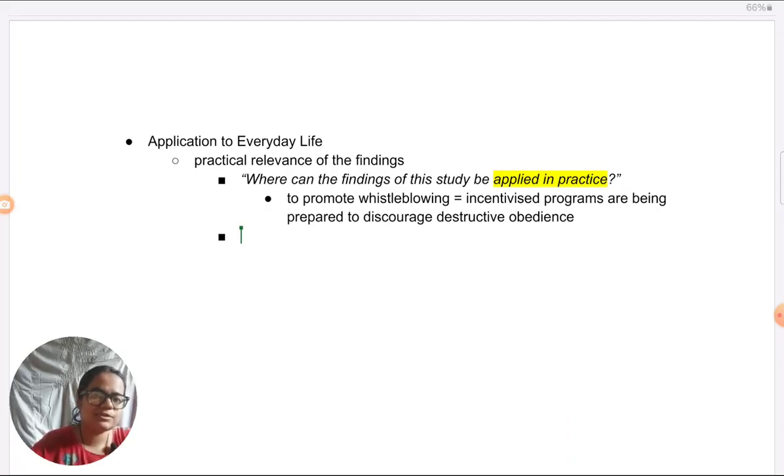And Edexcel students must know that later, when you see Burger's research, it's a very big ethical improvement over what Milgram had done. So in that sense, you can understand how this study has been used to consider which ethical guidelines need to be implemented in psychological research and how those guidelines can be promoted, like exactly what should be done to implement those guidelines. So it has also contributed practically to the development of ethical guidelines to be maintained in psychological research.